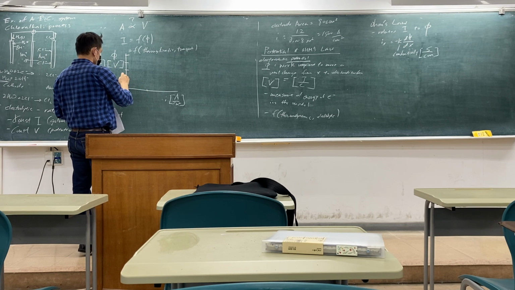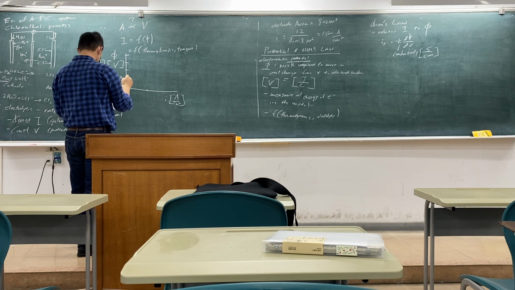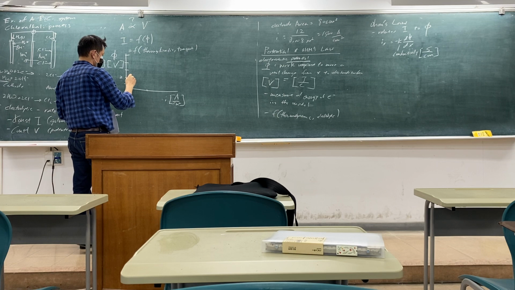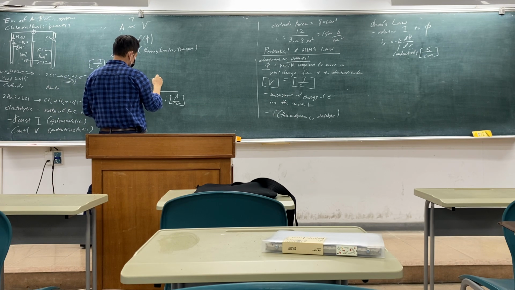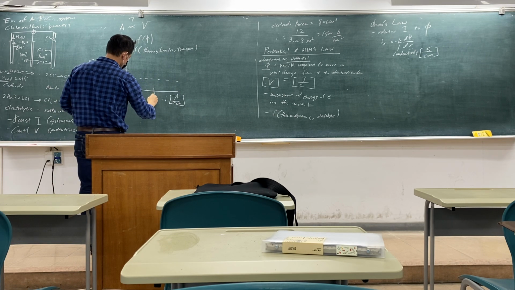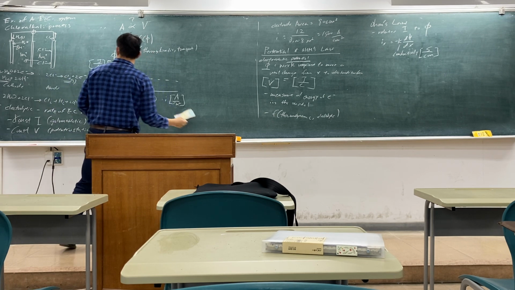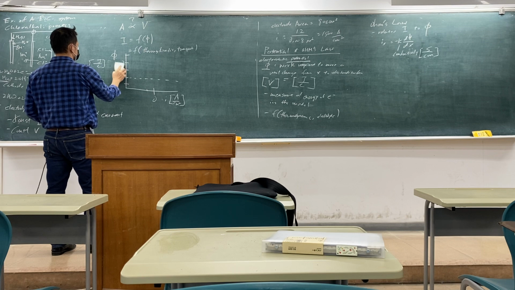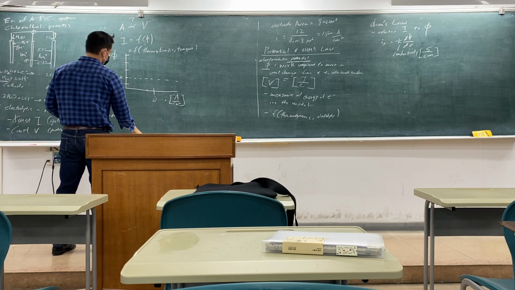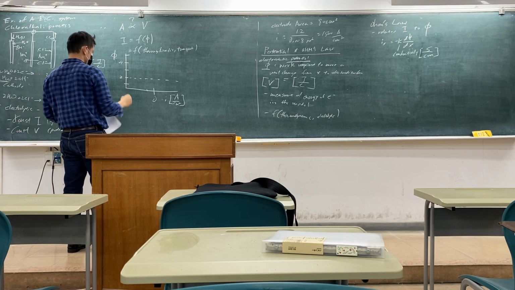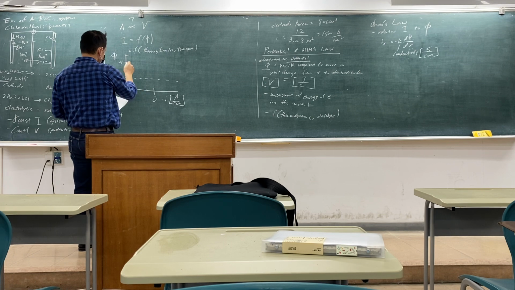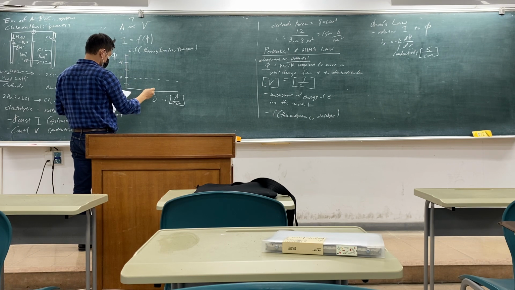So let's say this is 2, and it looks like this. Then this is 0, and this is 4. So this looks like this.